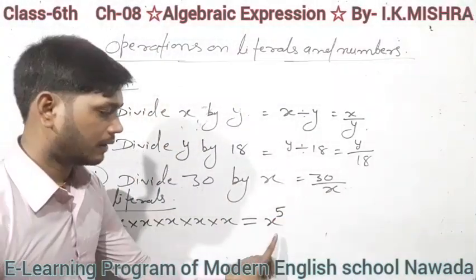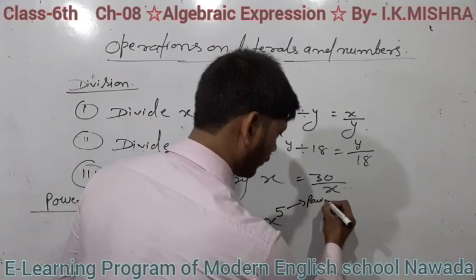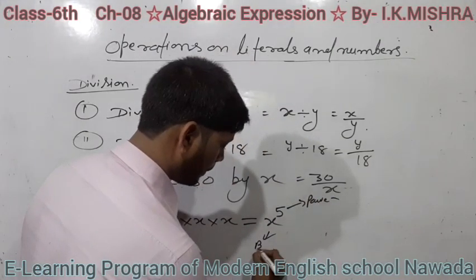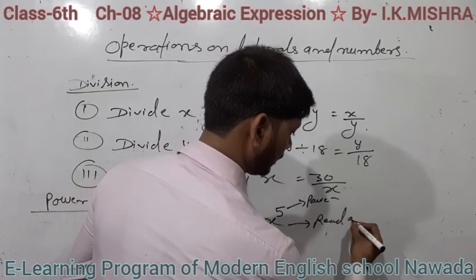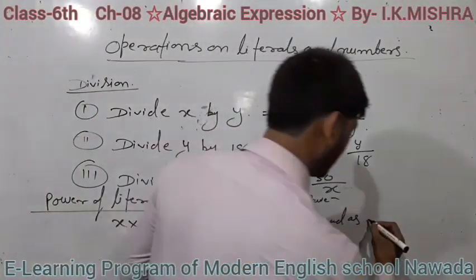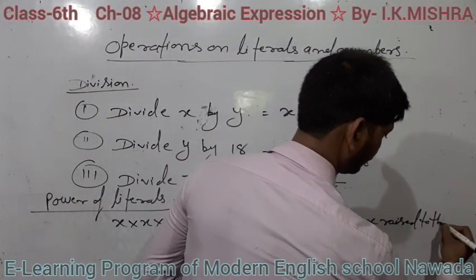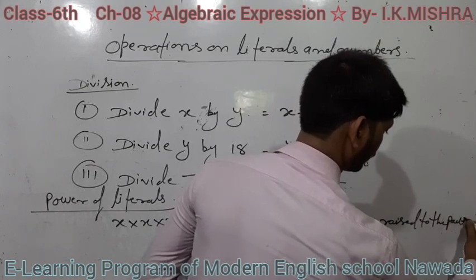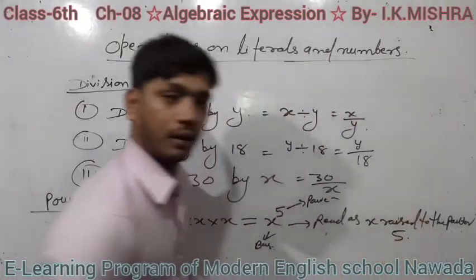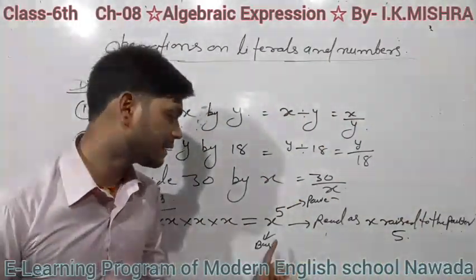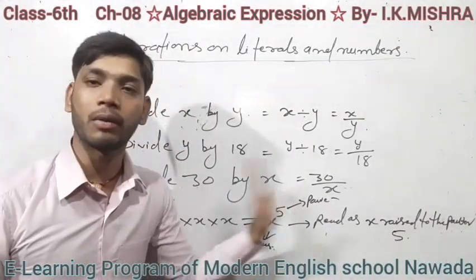Here 5 is called the power, and x is called the base, and it is read as x raised to the power 5, or simply x to the power 5.